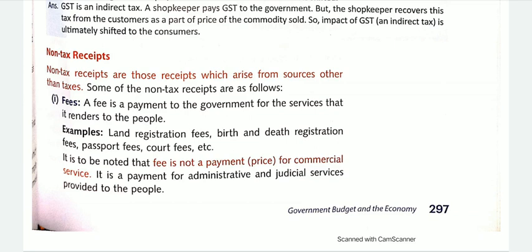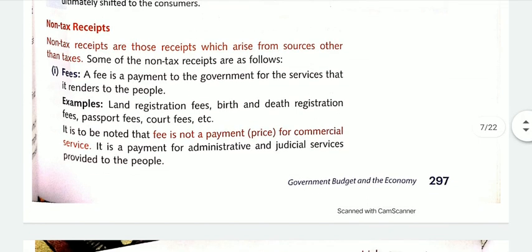Some examples of non-tax receipts are, number one, fees. A fee is a payment to the government for the services that it renders to the people. It is a fee which is paid by the public, like us, to the government for the services provided by the government.